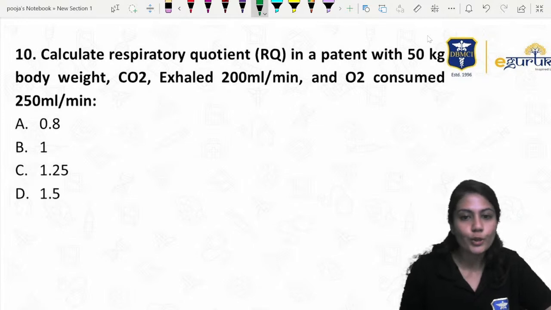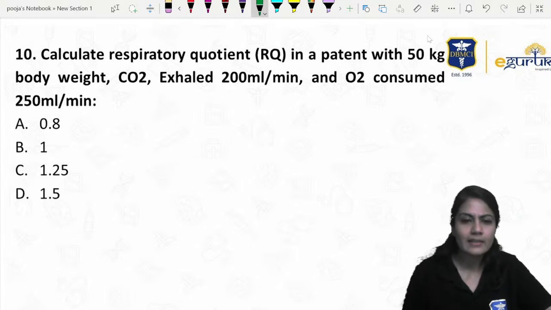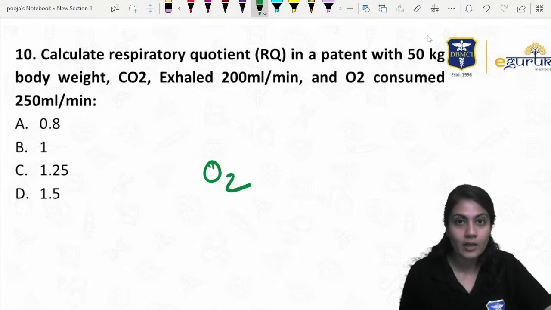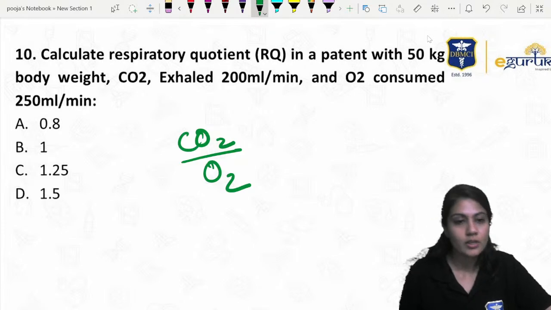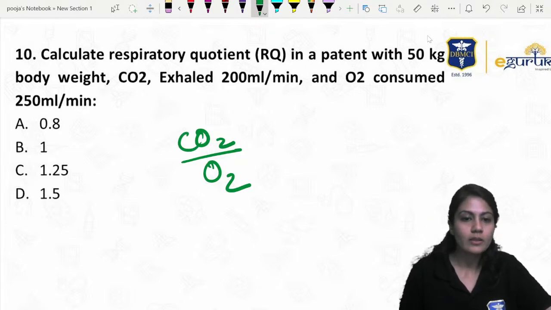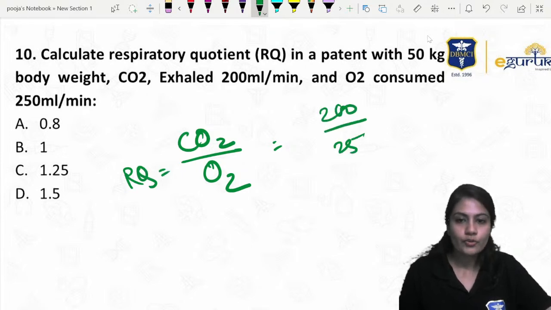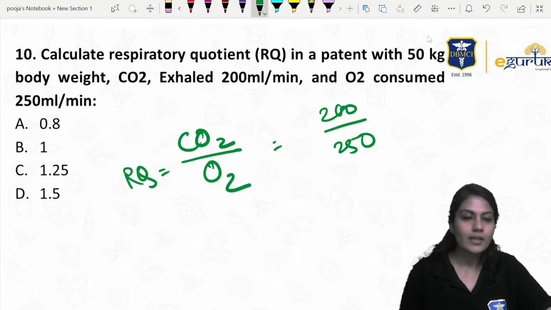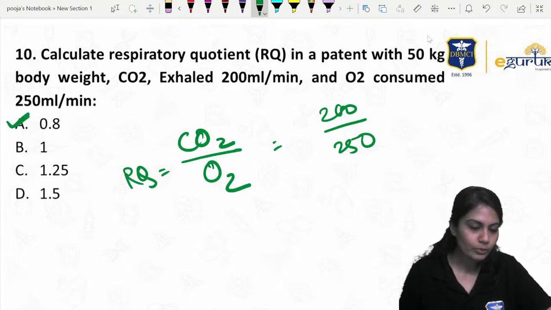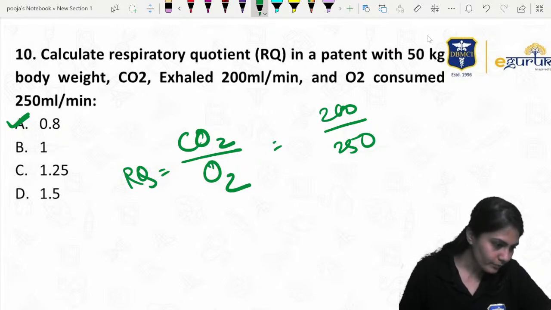Calculate the respiratory quotient. Respiratory quotient, very, very easy. How much oxygen you take and how much carbon dioxide your tissues are going to form via using the oxygen. So that is nothing but your respiratory quotient, right? 200 upon 250, easy, very easy. That is nothing but 0.8, right? No need to think, it is normal thing.